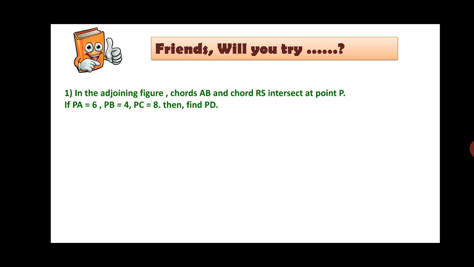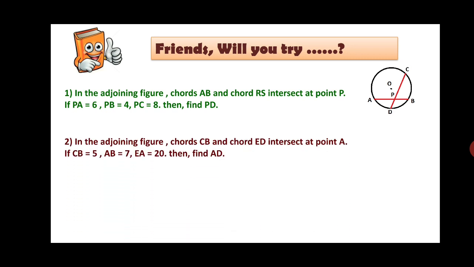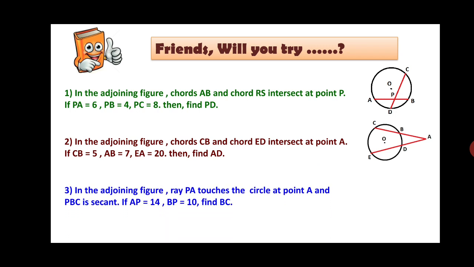First, in the adjoining figure, chords AB and RS intersect at point P. PA is 6, PB is 4, PC is 8, then you have to find out PD. Second, in the adjoining figure, chords CB and ED intersect at point A. If CB is 5, EB is 7, EA is 20, then you have to find out AD. Third, in the adjoining figure, ray PA touches the circle at point A and PBC is the secant. If AP is 14, BP is 10, you have to find out BC. So these three problems you have to calculate.